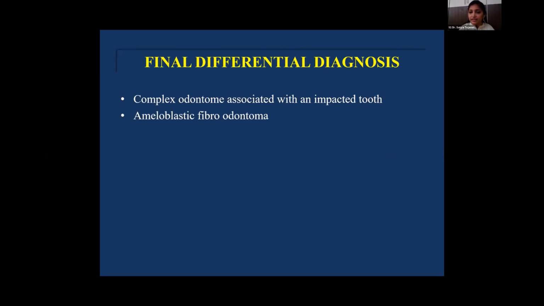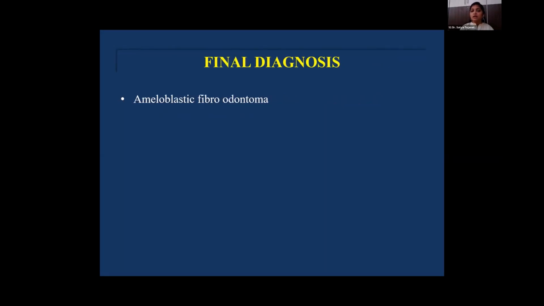reported the final differential diagnosis as complex odontome associated with an impacted tooth or ameloblastic fibro-odontome. By considering the microscopic features of numerous odontogenic epithelial islands and rests, some showing inductive phenomenon that leads to the formation of hard tissue, and also the surrounding primitive ectomesenchyme, we have reported the case as ameloblastic fibro-odontoma.